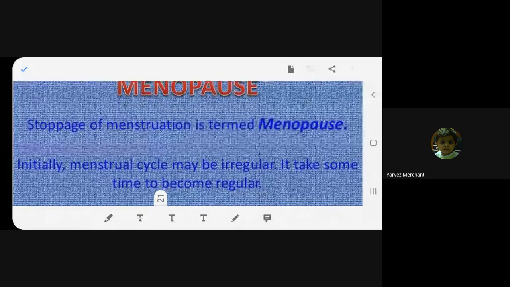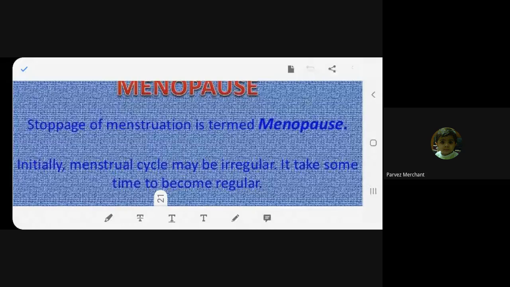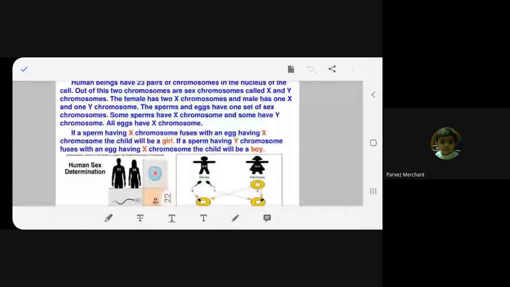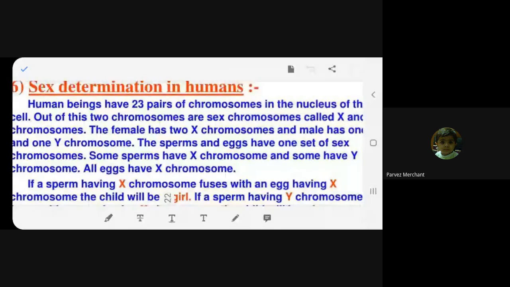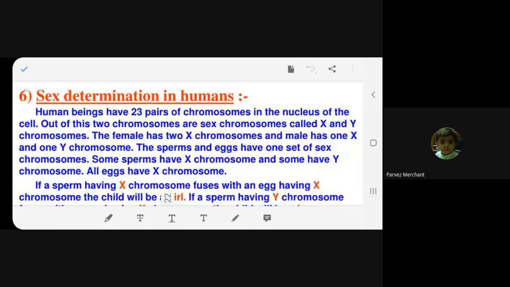That means it can come once or it may not come. It may not come for 2 or 3 months. There will be irregularities. But as time passes by, the menstruation flow comes every month, that means it is regular. If it doesn't come, then it is irregular. I hope menarche and menopause are quite clear to you.